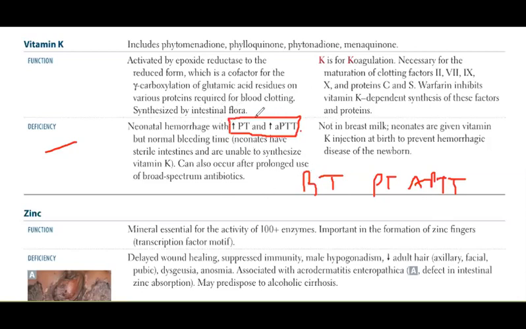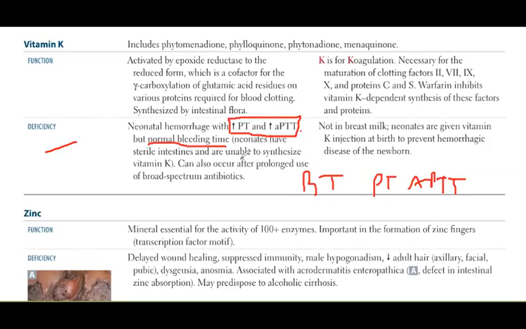So that was a very good summary of all of the hematologic blood disorders that were causing problems in PT, APTT, and bleeding time. Okay, so right now you have to learn that the bleeding time will be normal, but the PT and APTT will be raised.